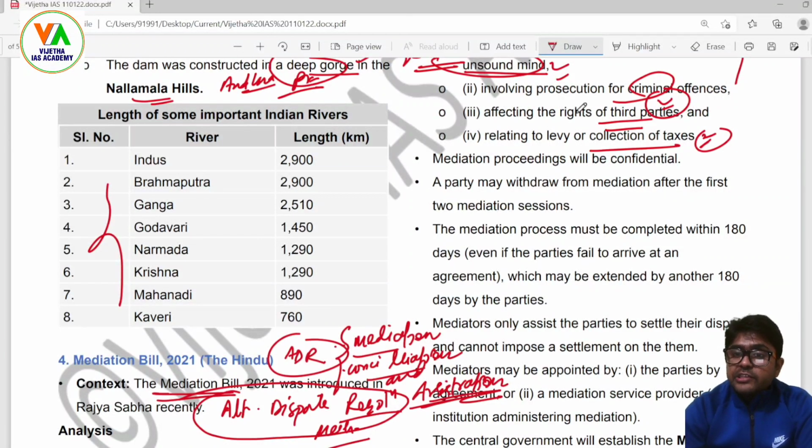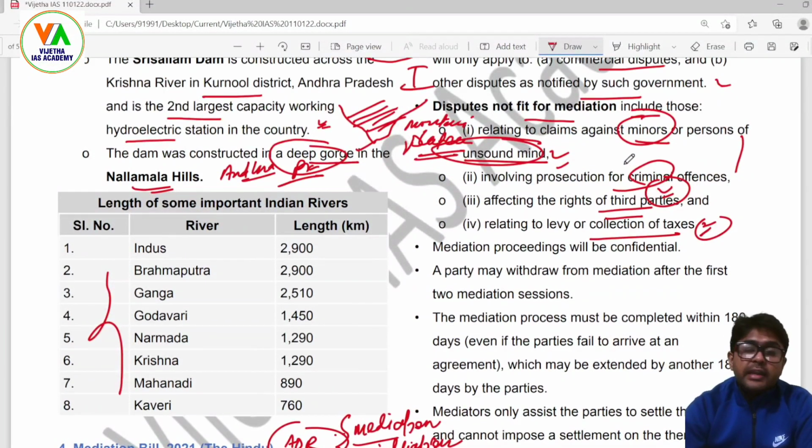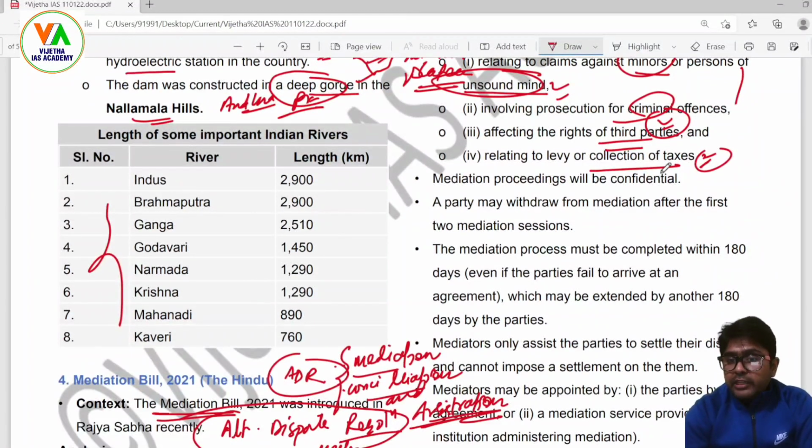So disputes of a financial nature, criminal nature, involving third parties, and related to minors and other vulnerable people cannot go to mediation, because they need the direct intervention of the court, considering all the facts and evidence carefully. Mediation proceedings will be confidential, of course.